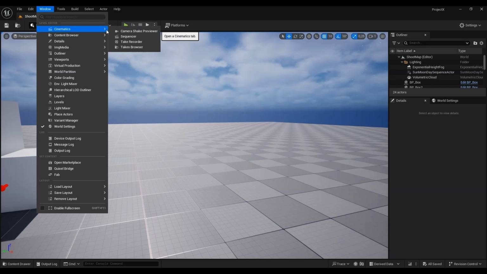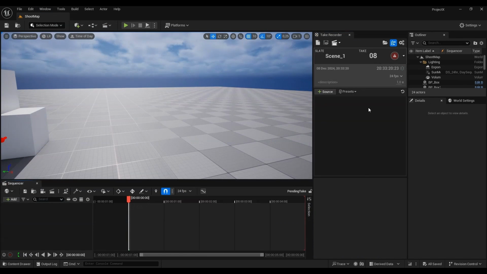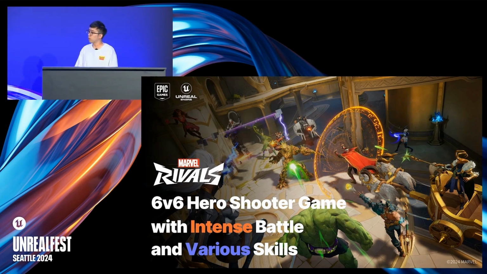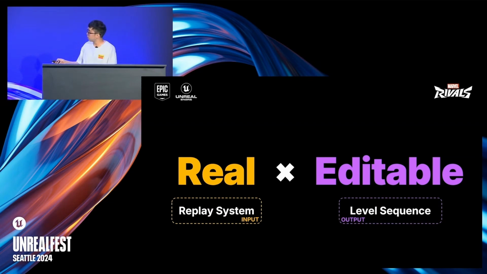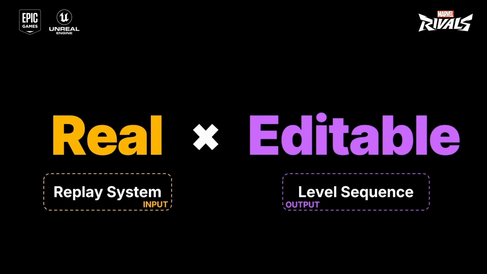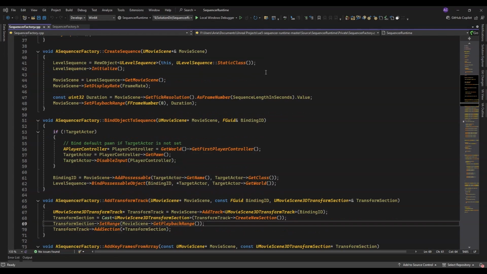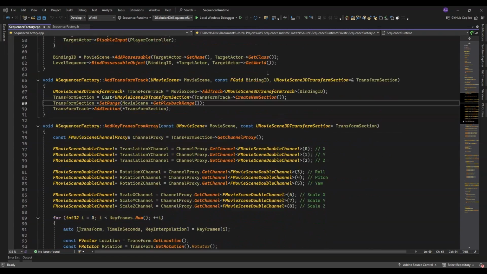Do you know what else uses a level sequence? The Take Recorder. The Take Recorder is a tool in Unreal Engine to record gameplay in Editor, which is saved to a level sequence for later use. Then, Epic Games released this Unreal Fest video. In this video, NetEase Games goes through the process of how to use the replay system and the Take Recorder to create sequences used in their gameplay trailer for Marvel Rivals. This made me very excited, as I believe I am on the right track here.